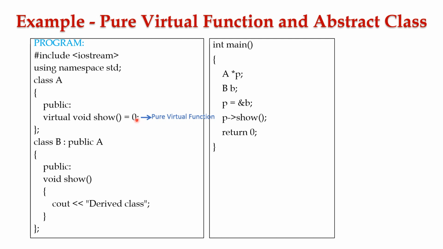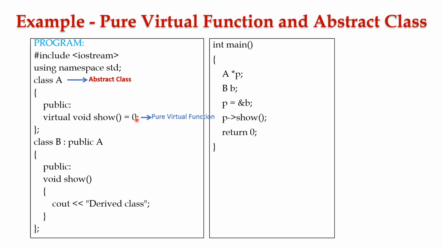It does not have a definition part, that is implementation part, in the base class, since the derived class should provide the definition for the pure virtual function. If a class has at least one pure virtual function, then the class is called an abstract class. For an abstract class, we cannot create the object since it has an incomplete function definition inside it.